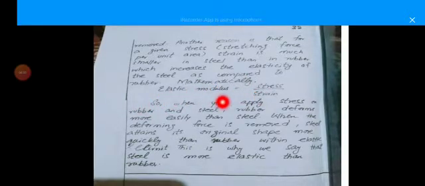Mathematically, elastic modulus equals stress divided by strain. We know this formula. So when you apply a stress on rubber and steel, the rubber deforms more easily than steel. When the deforming force is removed, steel attains its original shape more quickly than rubber within the elastic limit. This is why we say that steel is more elastic than rubber.